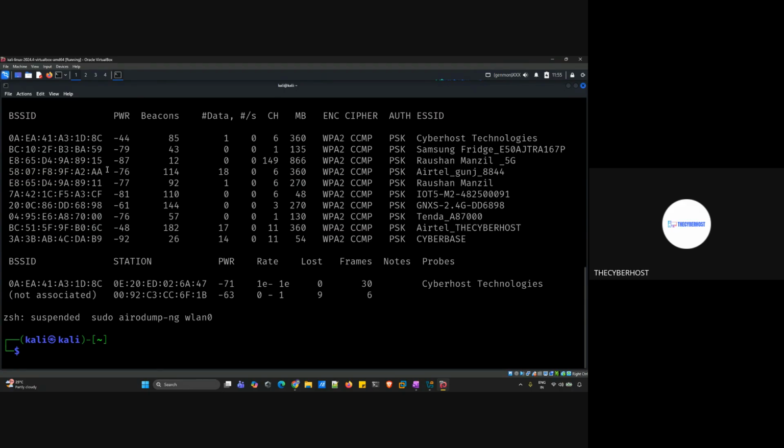Let's say this is the target that we are targeting as of now. We need to do the attack on this target. Before that, let me connect this device to the target system, like the target Wi-Fi. So I'm connecting this to the target Wi-Fi. Just going on.